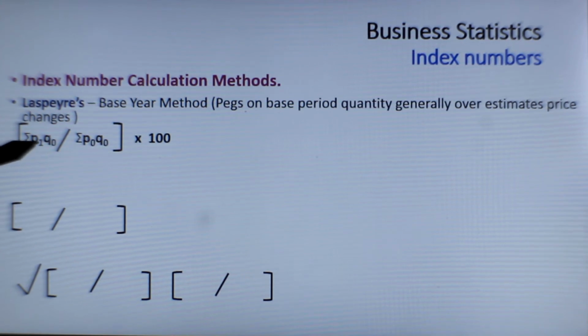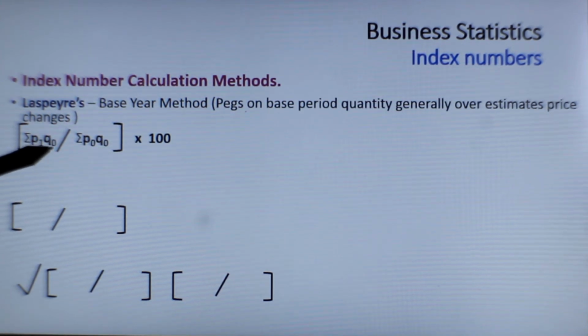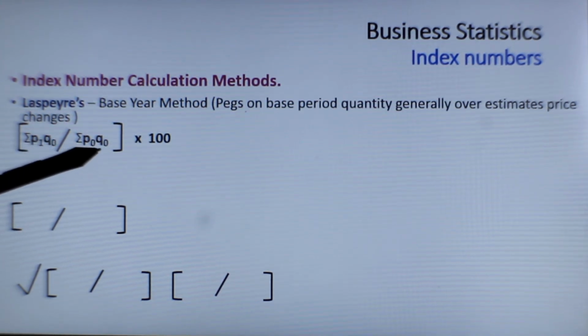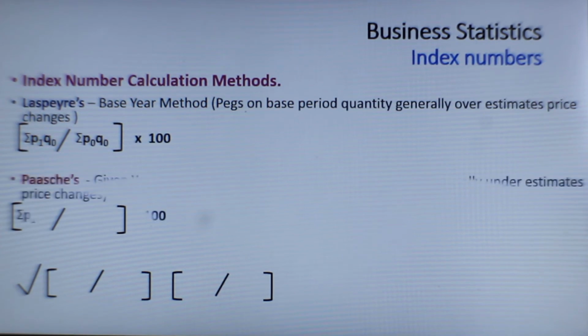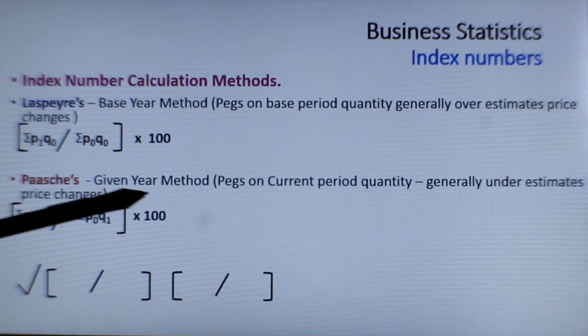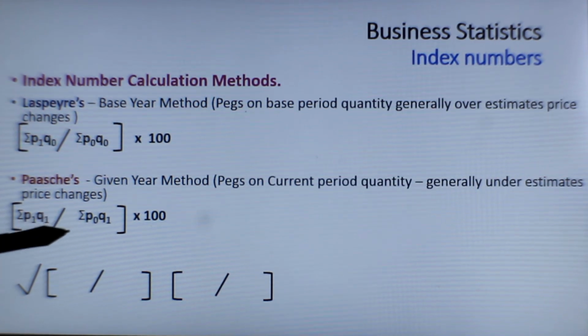P1 is the current year price and Q0 is the base year quantity. Similarly, P0 is the base year price and Q0 is the base year quantity, and that multiplied by 100 will give you Laspeyres' index. And Paasche's index is a given year method. The formula is slightly different.